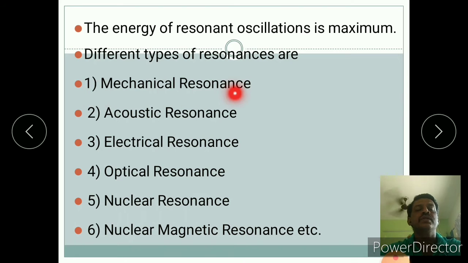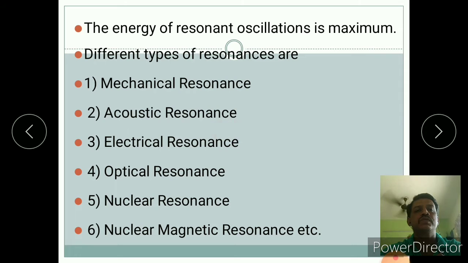Mechanical resonance means anything that happens mechanically is known as mechanical resonance. Barton's pendulum is one example, or Kater's pendulum is also one of the examples that we did in second year. We did this practical in second semester, the simple pendulum and mechanical pendulum, which are examples of this mechanical resonance.